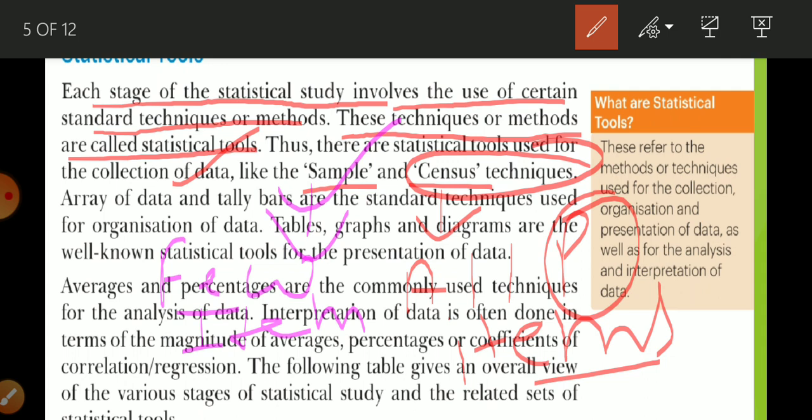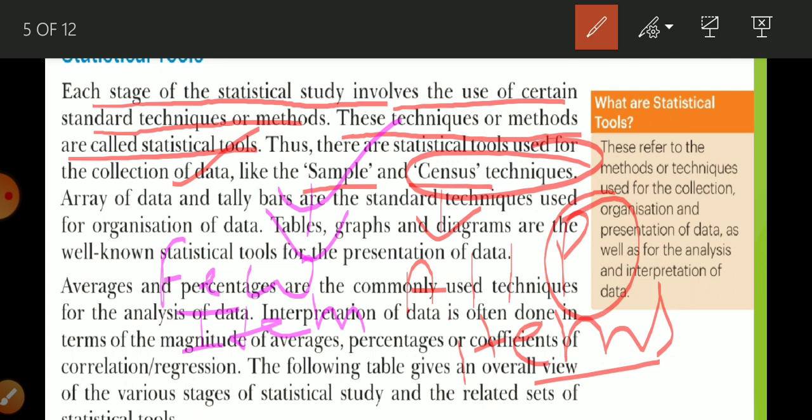This is the sample method. Same way, if there is a new teacher and your principal wants to know how he or she is teaching, and the principal comes into the classroom and takes feedback from each and every student, then it is the use of the census method. Why? Because she is asking everyone.